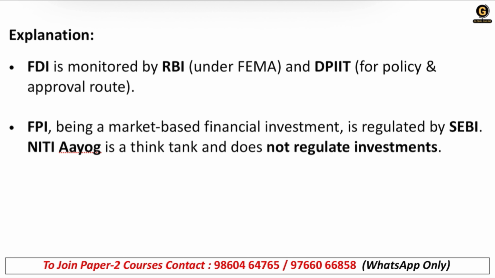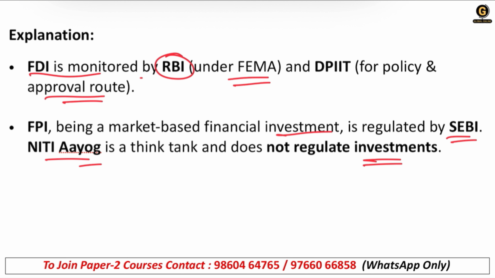FDI is monitored by RBI under FEMA and DPIIT for policy and approval route. FPI, being a market-based financial investment, is regulated by SEBI. NITI Aayog is a think tank and does not actually regulate the investment, whether it is FPI or FDI.